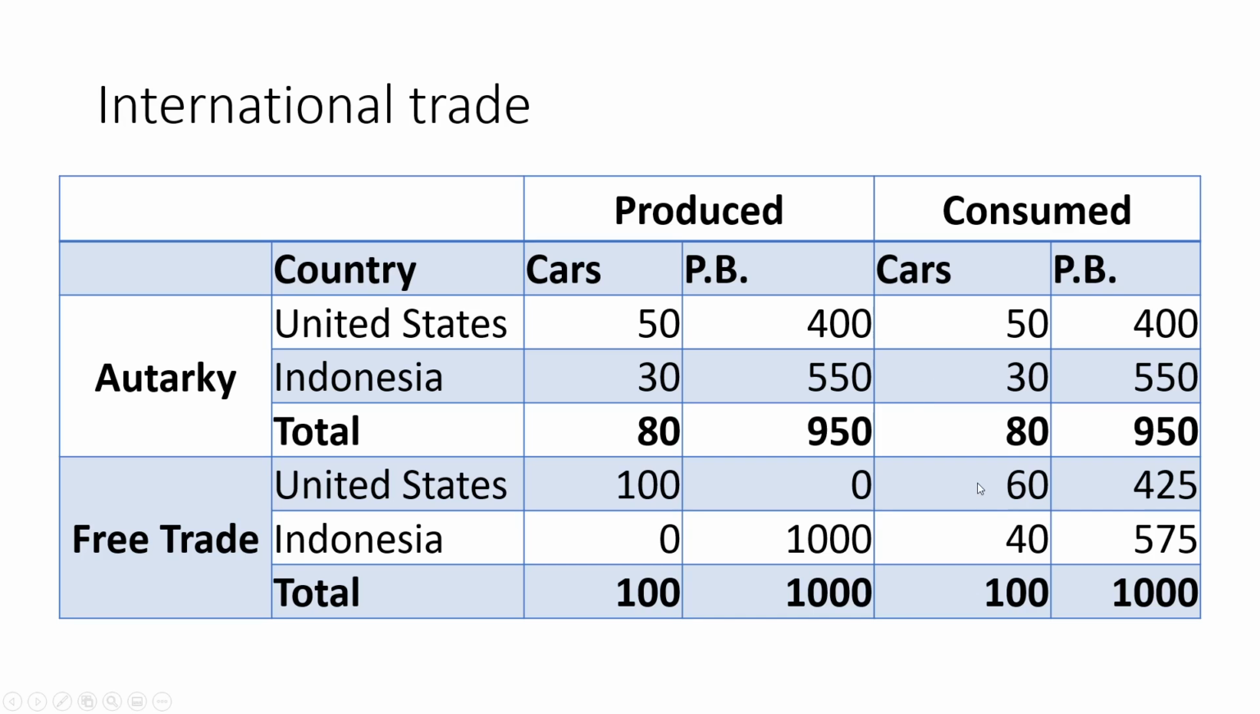And you can see the United States has consumed more cars and consumes more penny blossoms. So they're better off in both areas. And Indonesia also consumes more cars. They've consumed 10 more cars, and they consume 25 more penny blossoms. So both countries are better off both in cars and penny blossoms. And we've also got more cars total and more penny blossoms total in the market. So that's just one example of free trade being beneficial to both parties. And we'll talk about some more examples in the rest of the module.